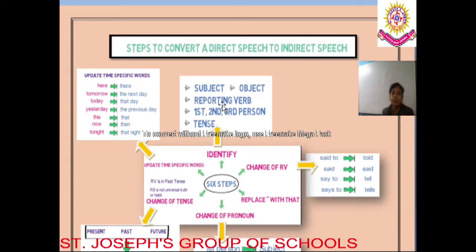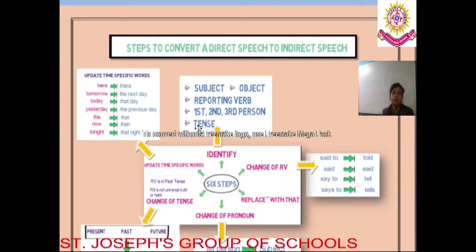We must identify the reporting verb. हमें रिपोर्टिंग वर्ब को भी आइडेंटिफाई करना बहुत ज़रूरी है. We must identify first person, second person and third person, because till we do not identify, we will not be able to transform, we will not be able to convert the sentence.